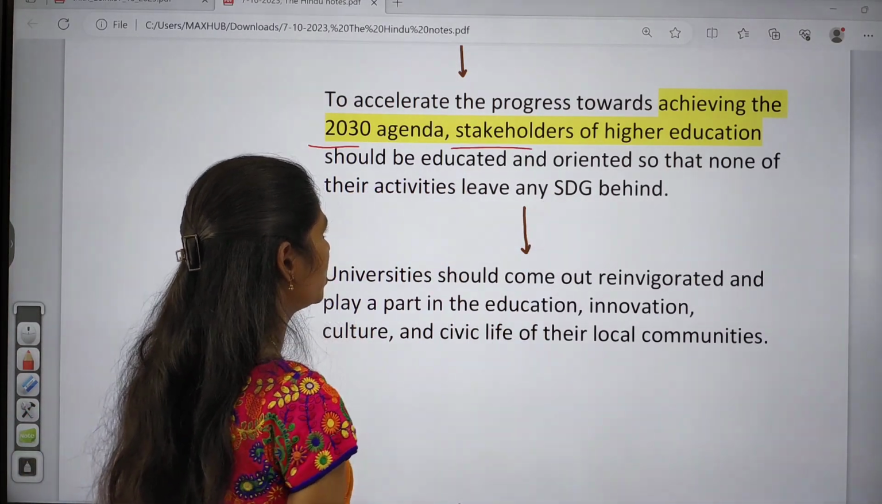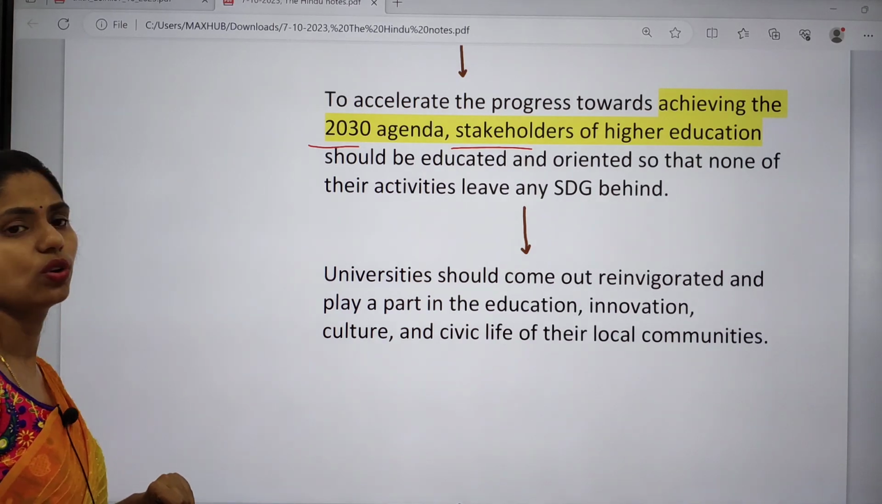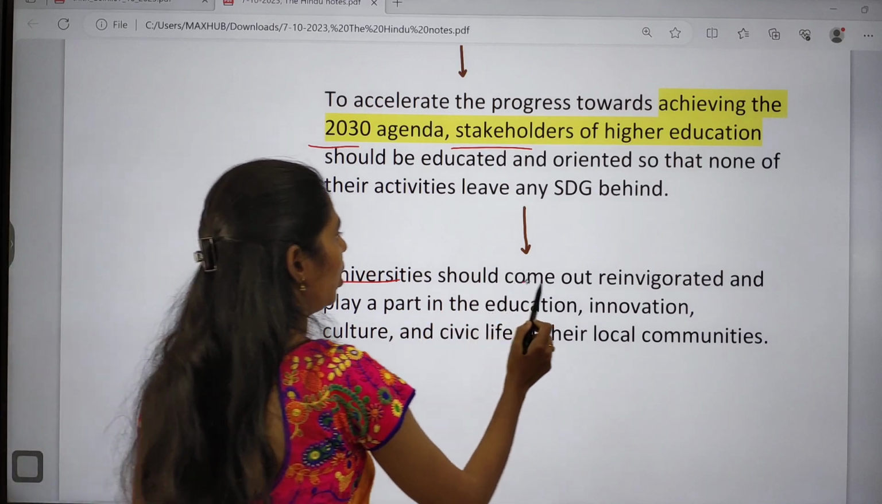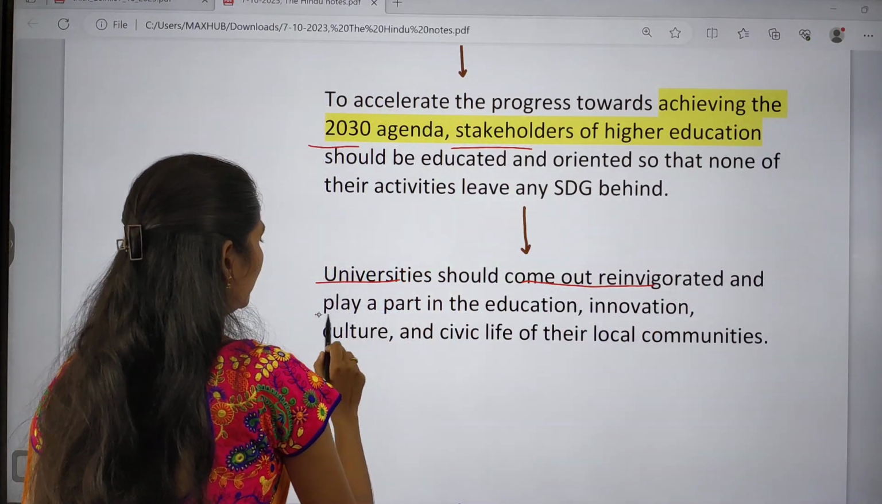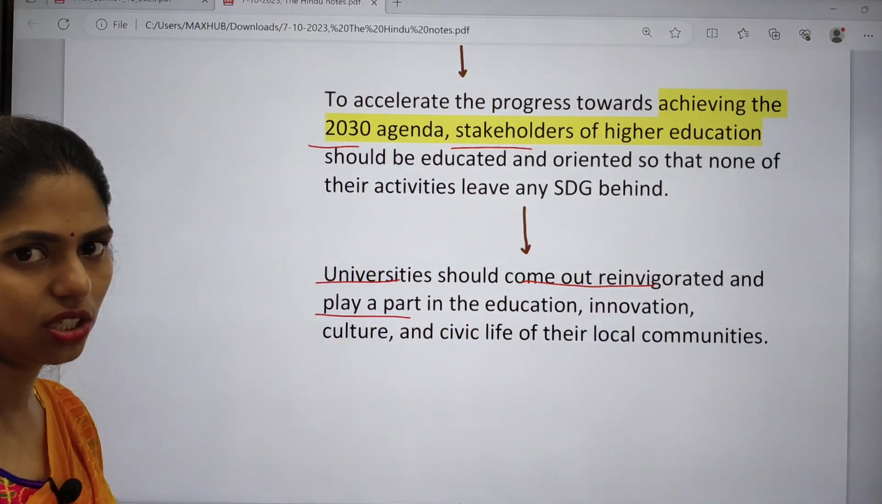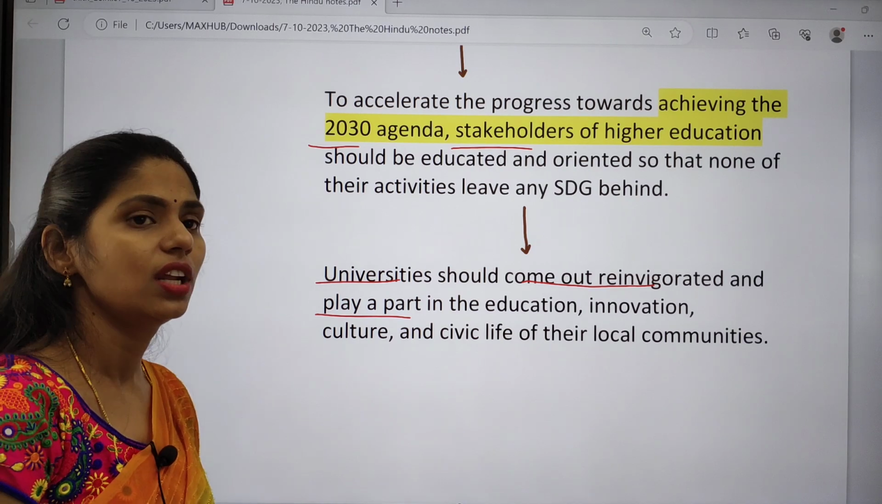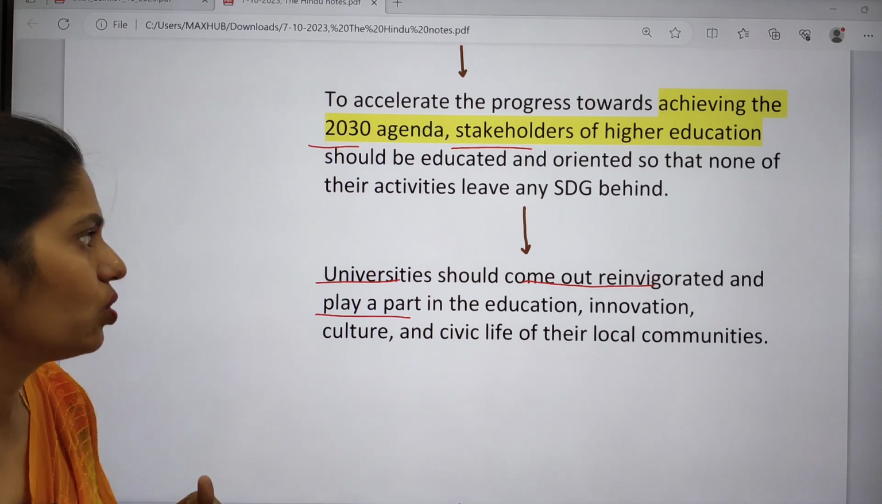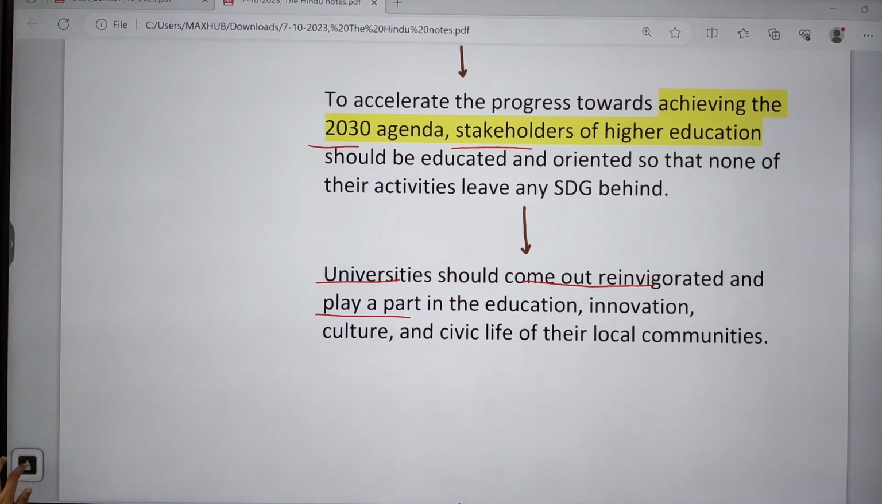Stakeholders of higher education should be educated and oriented as well. And universities should come out reinvigorated, and they have to play a part in education, innovation, culture and civic life, and in other communities as well. So this is about this topic.